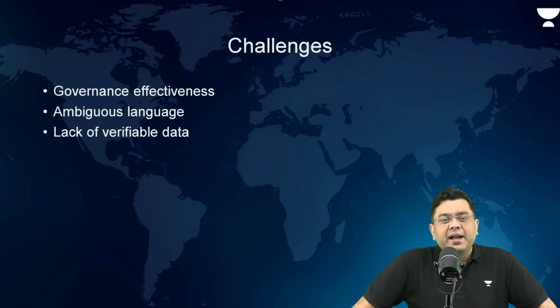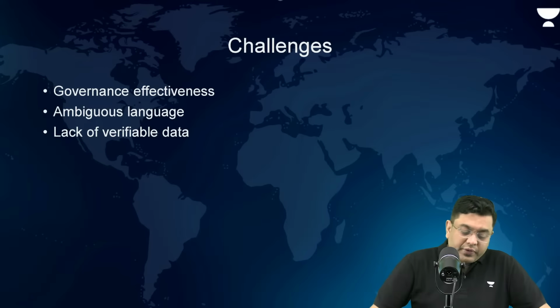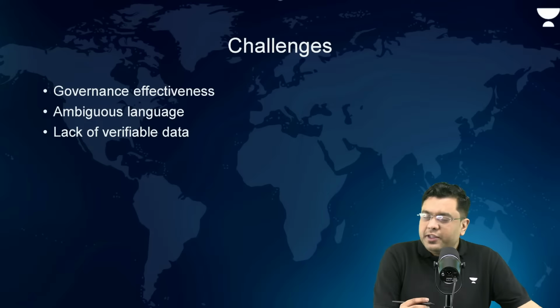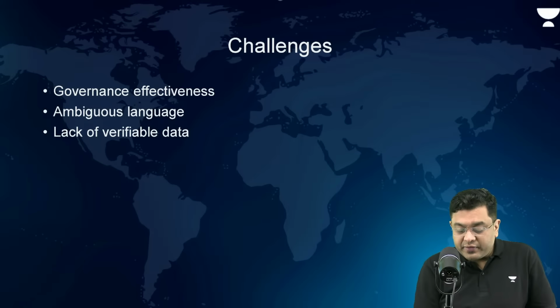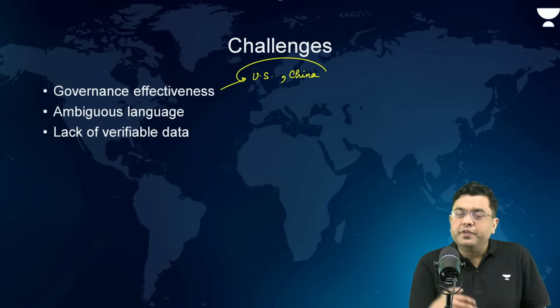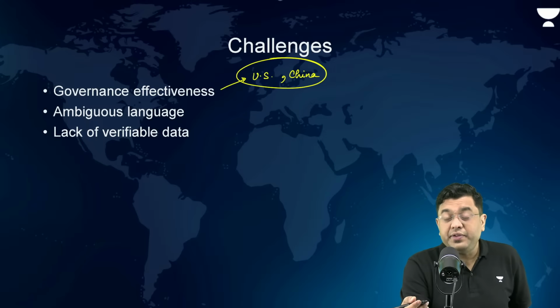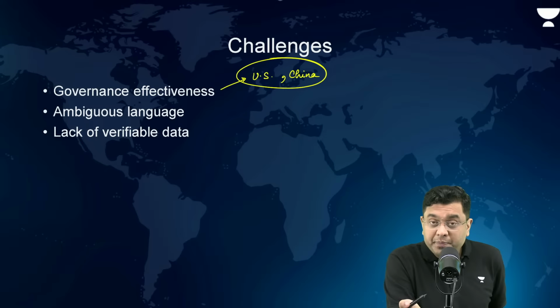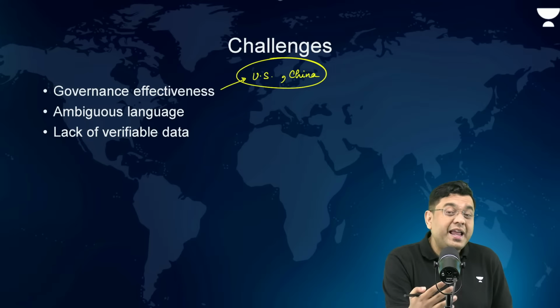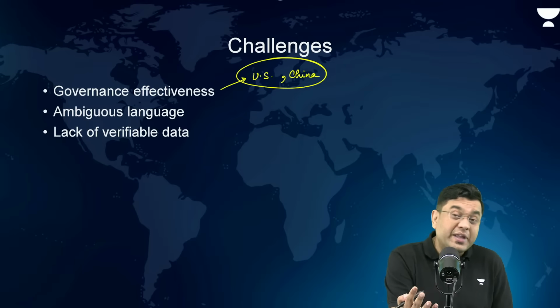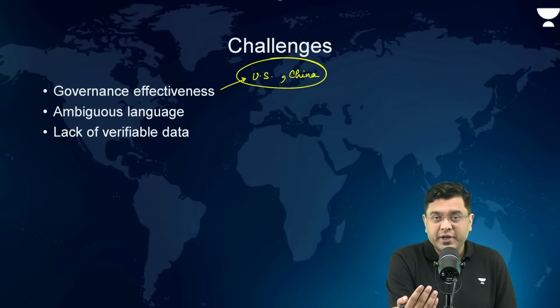But then there are certain challenges. What are the challenges? The governance effectiveness. Superpowers like the US, China, etc. are not a part of this treaty. As a consequence, who can stop these countries from still manipulating the high seas, from still exploiting the high seas? That is a challenge that the world has to overcome and tackle.